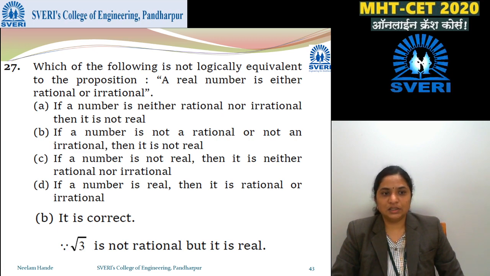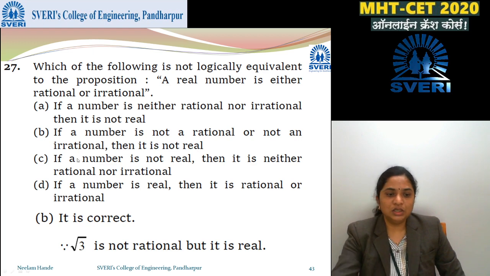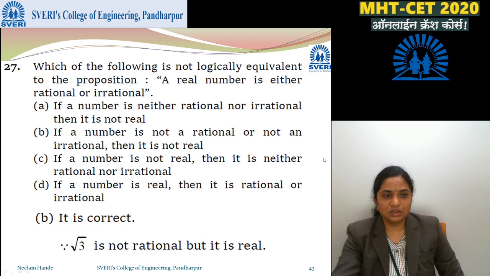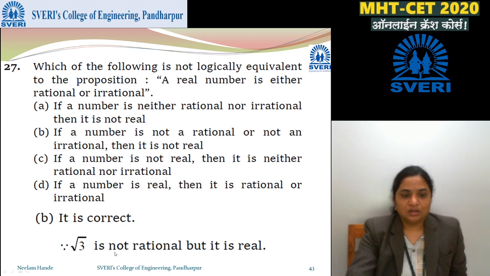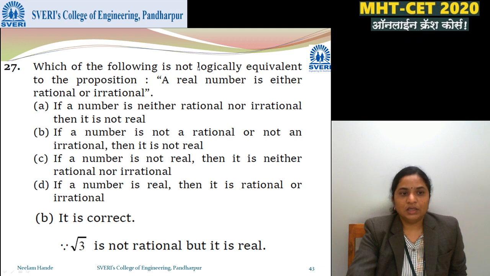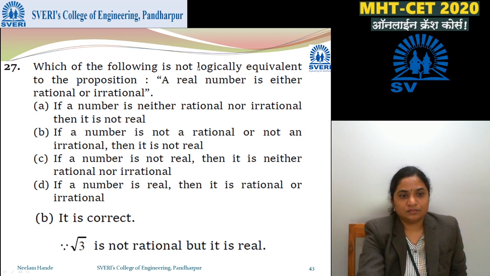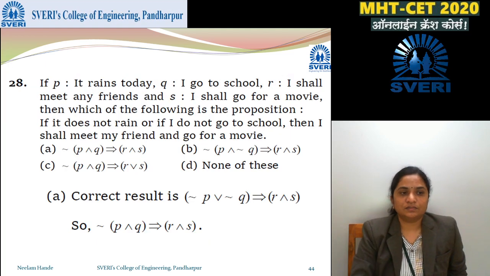Yes, it is correct. If a number is not real, then it is neither rational nor irrational. This is not a logical statement. So only the logical statement is B. Since we'll check its truth value, that is, if a number is not rational, like root 3 is not rational, but it is real. But what we have to check is logically equivalent. So B is the correct one.